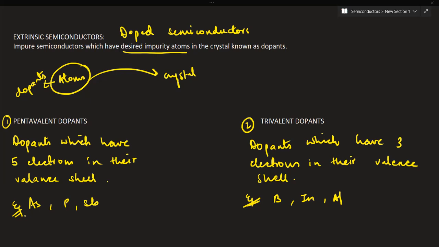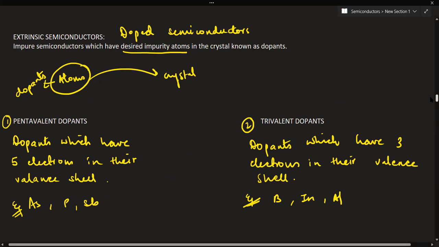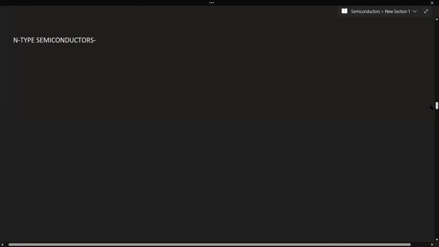Yes, ma'am. Okay. Now see, on the utilization of these pentavalent dopants or trivalent dopants, we have two kinds of extrinsic semiconductors. One we have as N-type, the other one we have as P-type. So let's start with N-type first. Now see, the dopant that will be used.